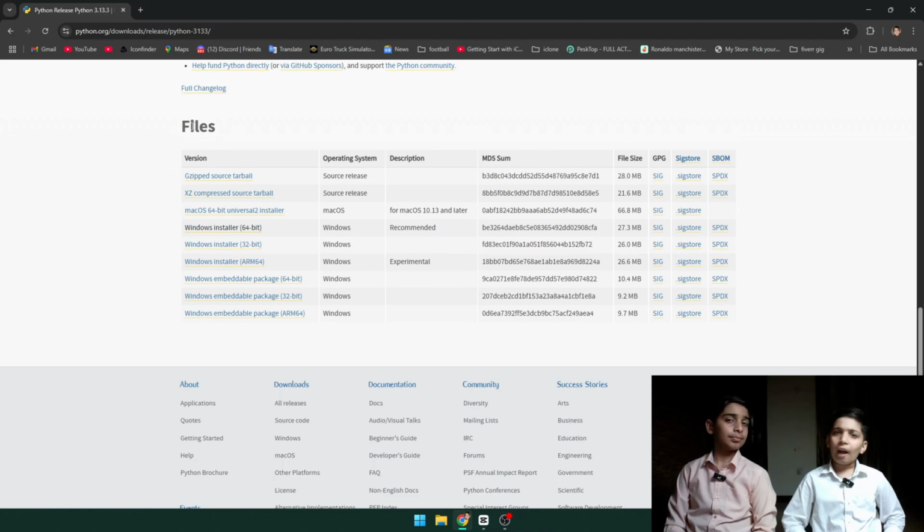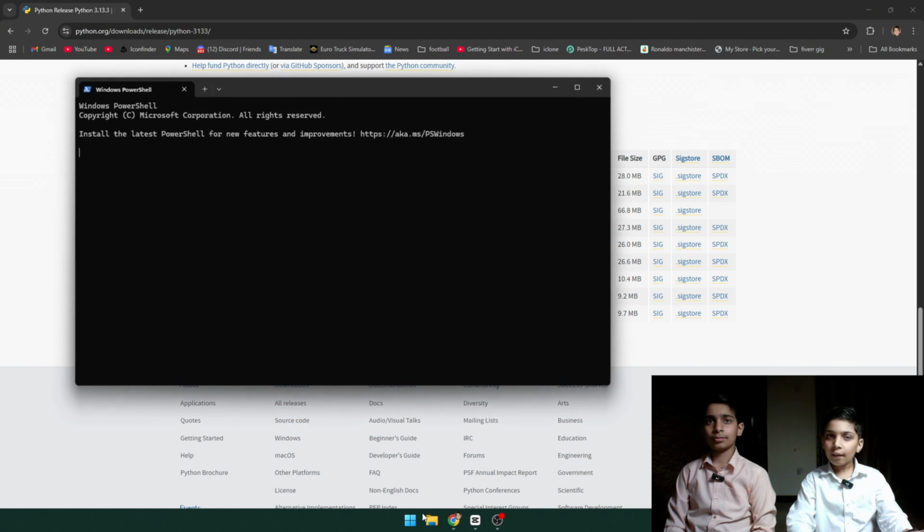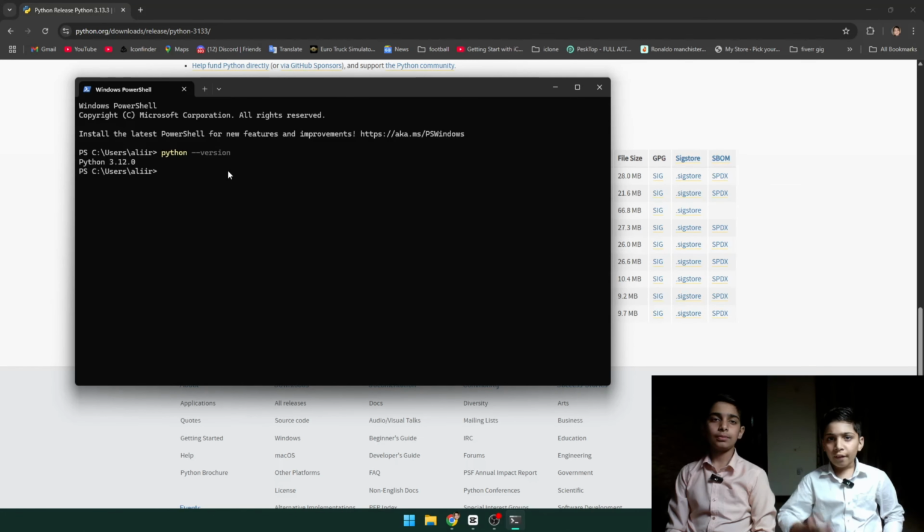So now, after you install it, first of all, open your terminal. And then type here python, then double dash and version. Press enter and there you go. Now you can check the version of your Python. So this means we have installed Python.